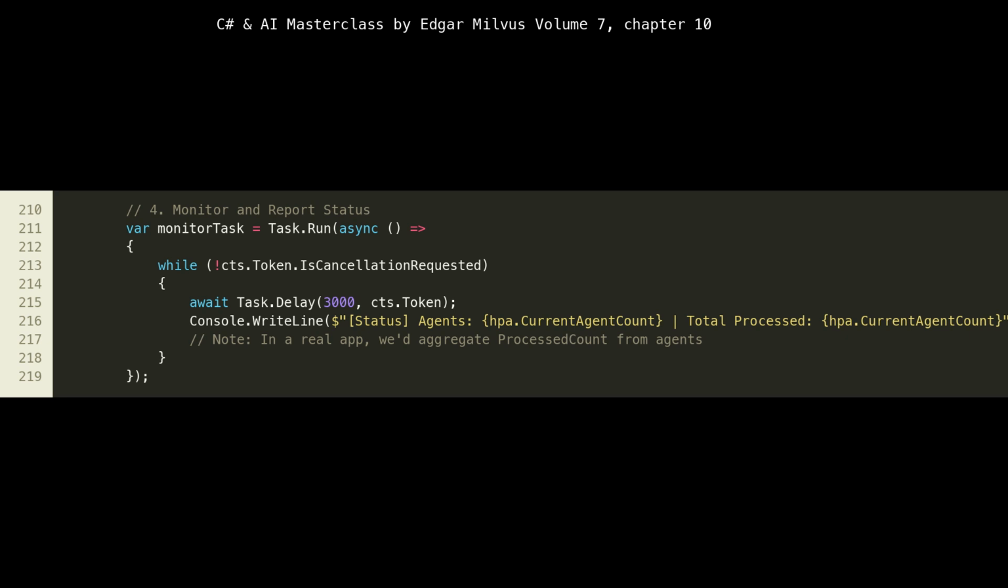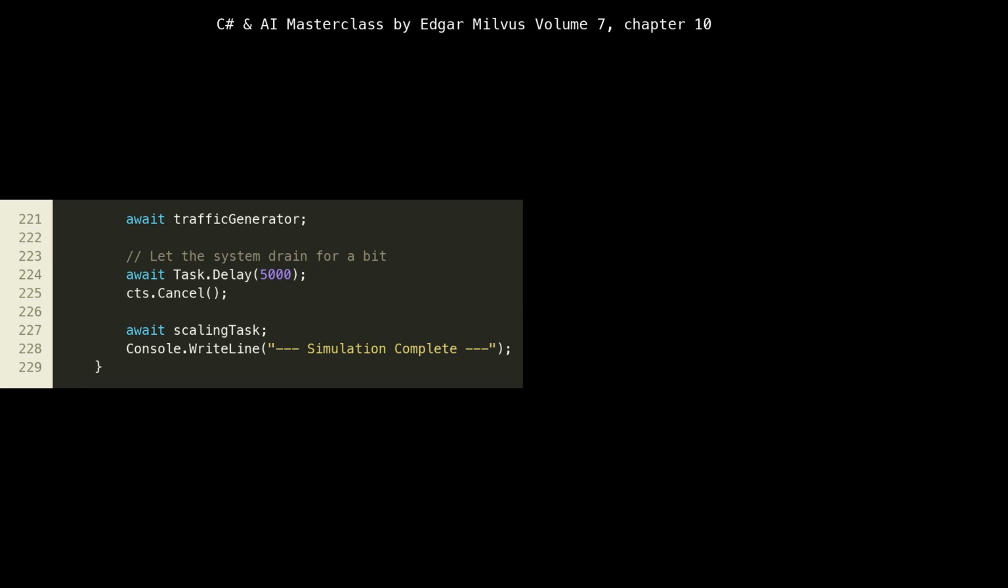In a real-world scenario, this monitoring would be handled by tools like Prometheus and Grafana, collecting metrics from the HPA controller and individual pods. The comment at line 217, "Note: in a real app, we'd aggregate process count from agents," highlights that for a truly accurate total processed count, we would need a more sophisticated aggregation mechanism, perhaps by having agents report their counts to a central metric store.